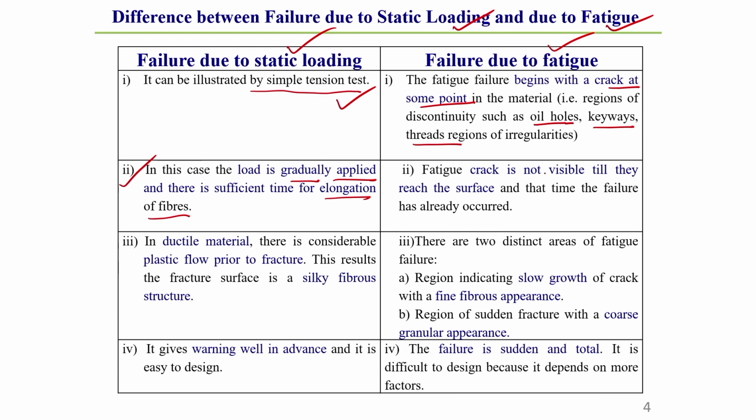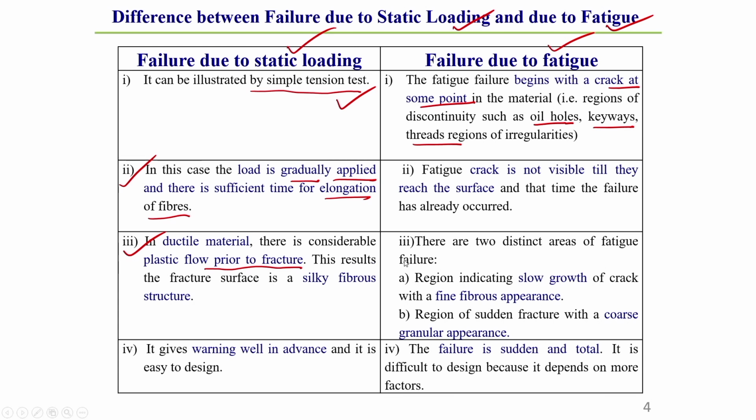Whereas in fatigue, the crack is not generally visible till it reaches the surface. When it reaches the surface, at that time the failure has already occurred, this you should keep in mind. That is why fatigue failure is very difficult to design for. Why? I will discuss in subsequent slides. Now, in case of ductile materials, there is a considerable plastic flow prior to fracture, that you know.